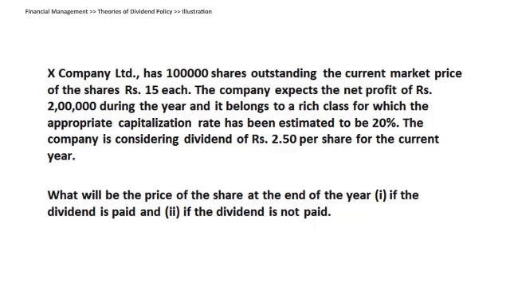Let us see what is given to you in this illustration. They are saying the current market price of a share is 15 each. So the current prevailing market price of a share is already given to you as 15 rupees. Then they are telling you the company expects a net profit of rupees 2 lakh. Then they tell you it belongs to a risk class for which the cost of equity is 20%. So we got one more thing, that is cost of equity is 20%. And how much is dividend per share? 2.5. Now keeping these values which are given to you, let us put them in the formula and see what will be the price of the share at the end of the year.